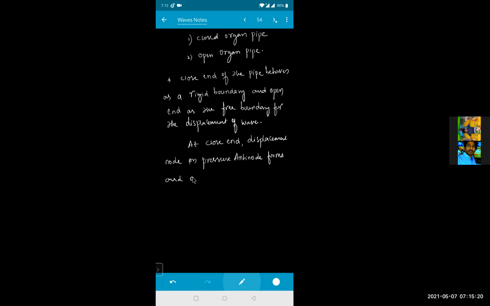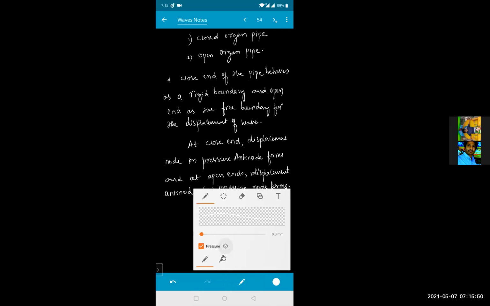And at the open end, a displacement antinode is formed, or a pressure node forms.